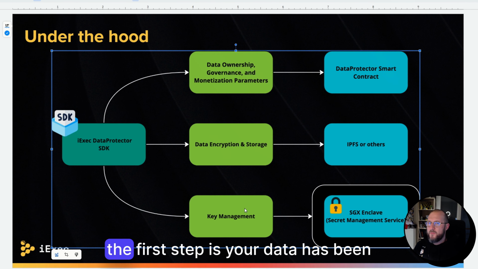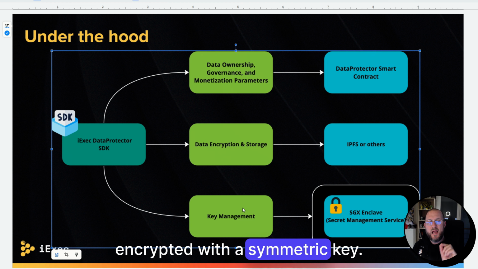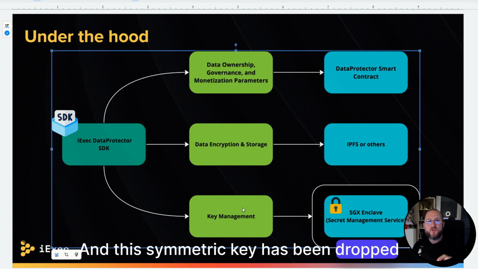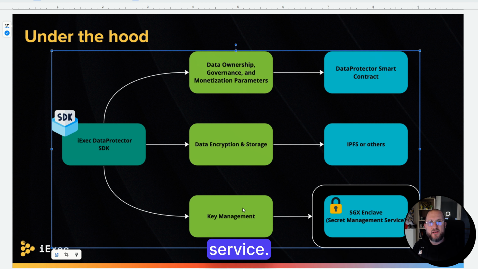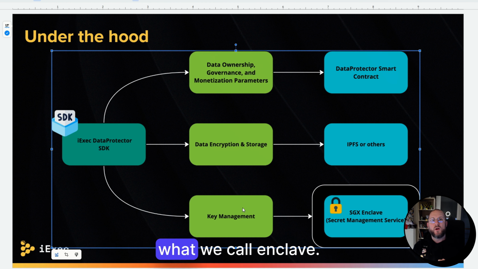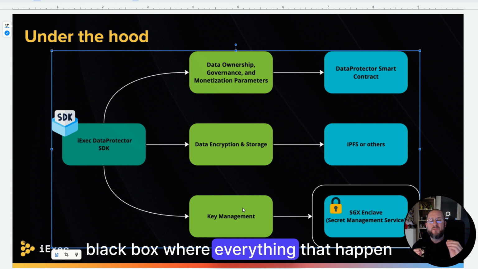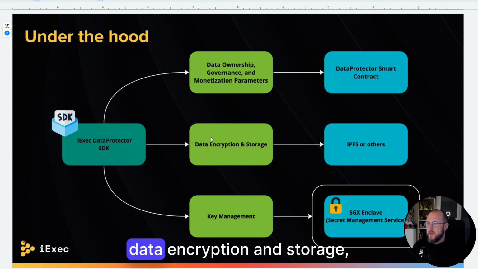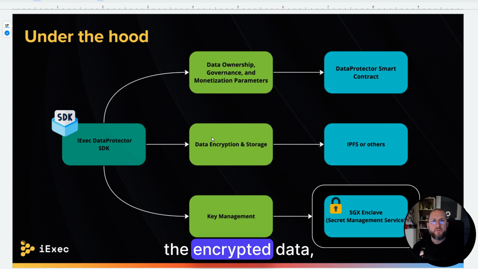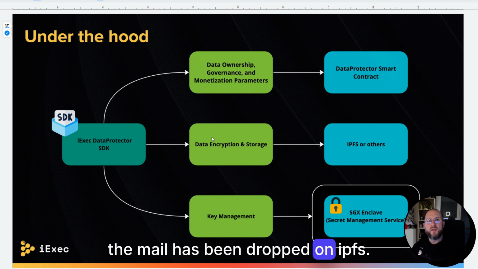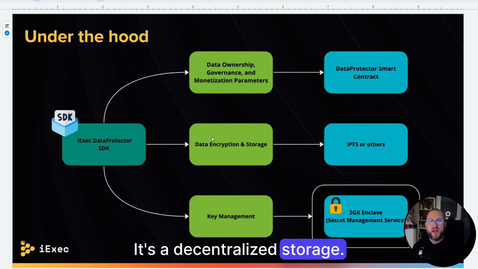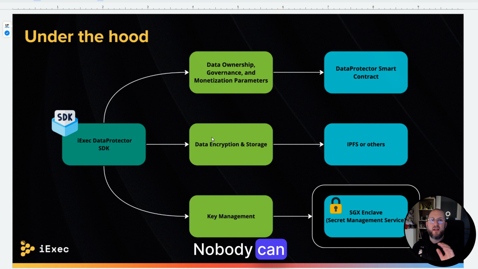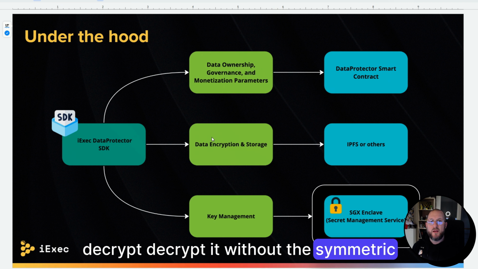As you can see there, the first step is your data has been encrypted with a symmetric key. And this symmetric key has been dropped on what we call a secret management service. It's basically a database that runs in what we call an enclave. An enclave is a black box where everything that happens in it remains totally confidential and private. Then data encryption and storage. The encrypted data, the mail, has been dropped on IPFS. It's a decentralized storage. It's public, but as data is encrypted, no worries. Nobody can decrypt it without the symmetric key.